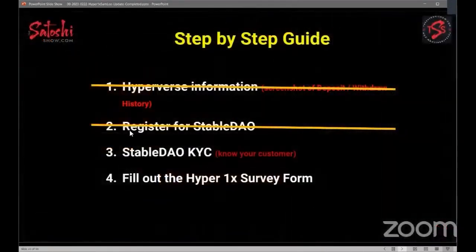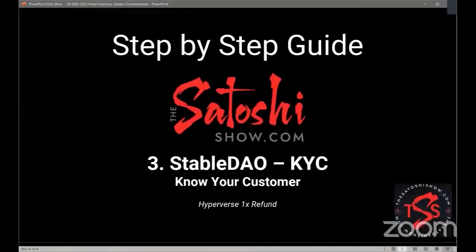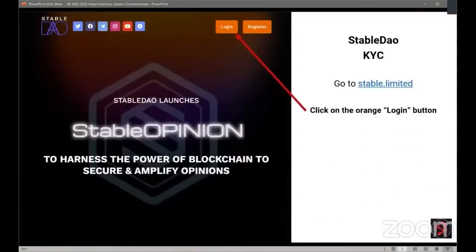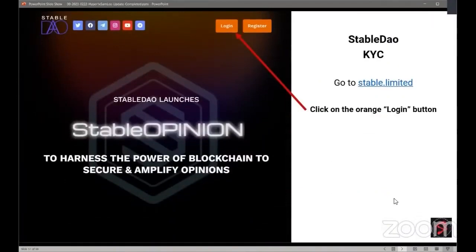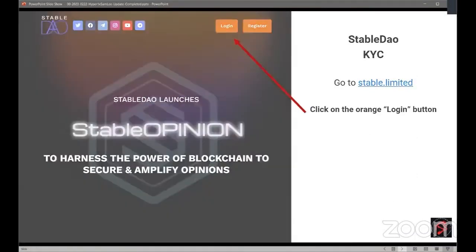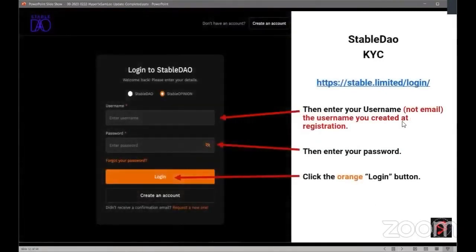All right, so that's how you register for Stable DAO. Now let's go on to the KYC portion. This is to know your customer. I'm not going to go through it in depth because you can kind of follow along. You're going to go to stable.limited if you're not already in there. Click into your username, not your email, and then your password, and then click the orange button.